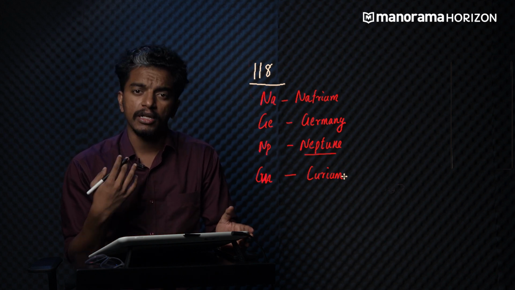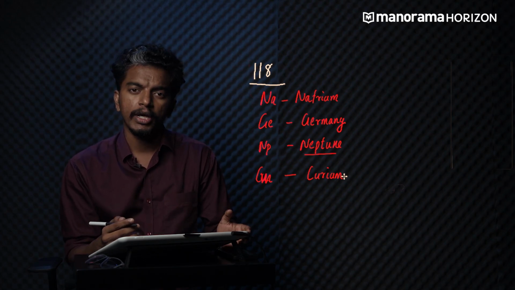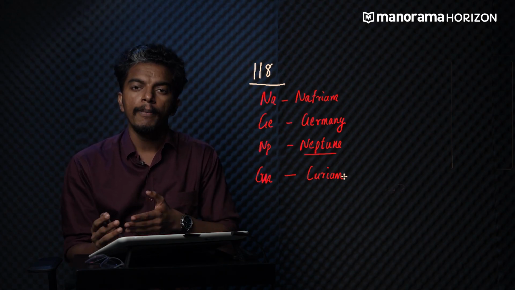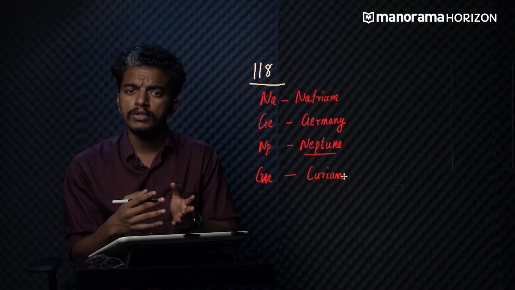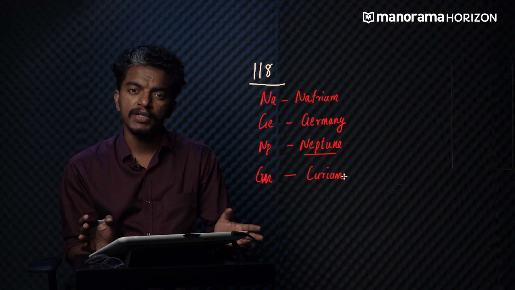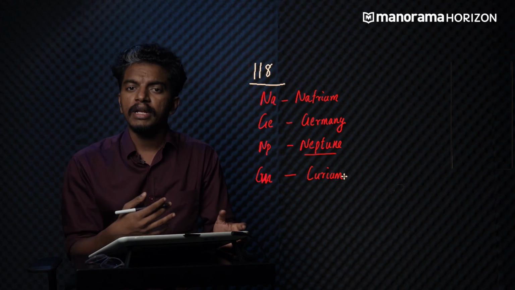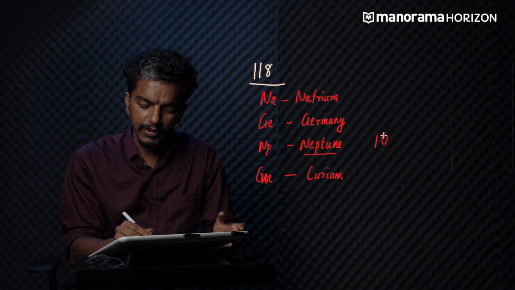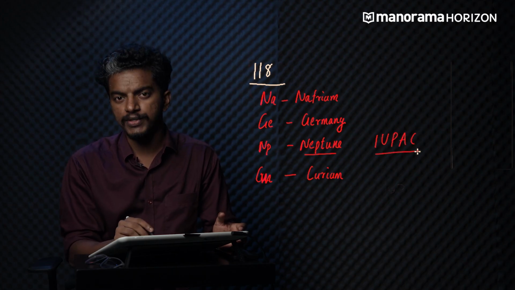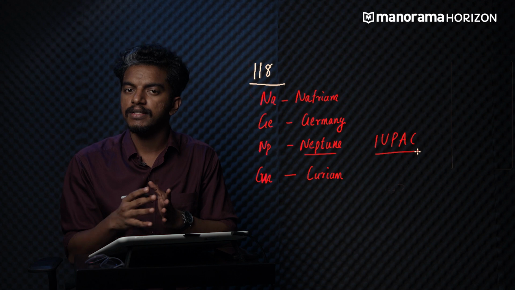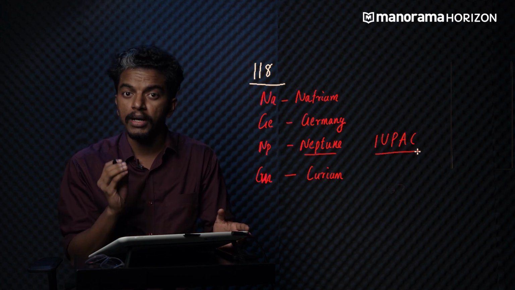So there are different sets of rules by which the names of elements have come about. After 100, many scientists discovered elements and named them according to their country, or some scientists named the elements with their own names. To avoid the confusion, the organization IUPAC, the International Union of Pure and Applied Chemistry, devised a set of rules to name the elements which come after atomic number 100.